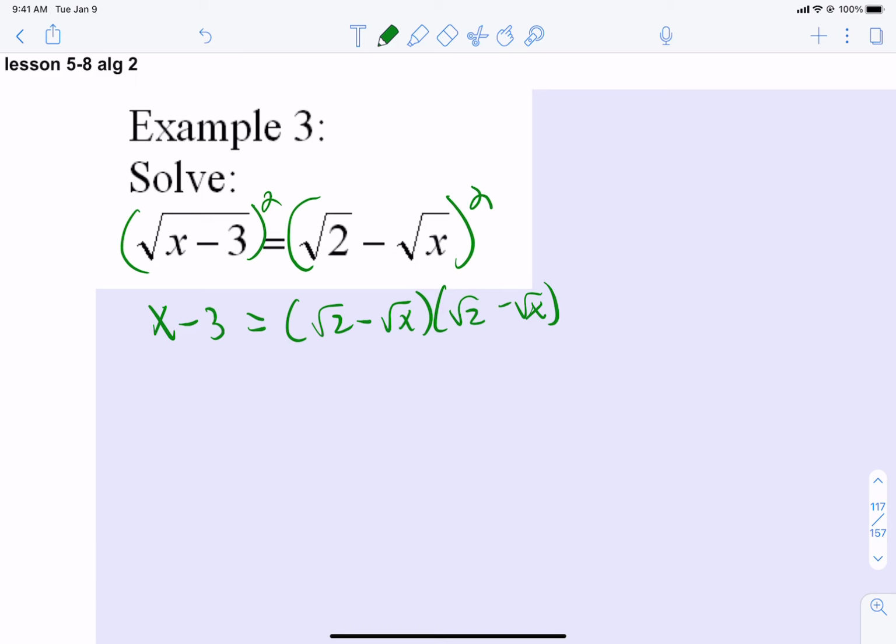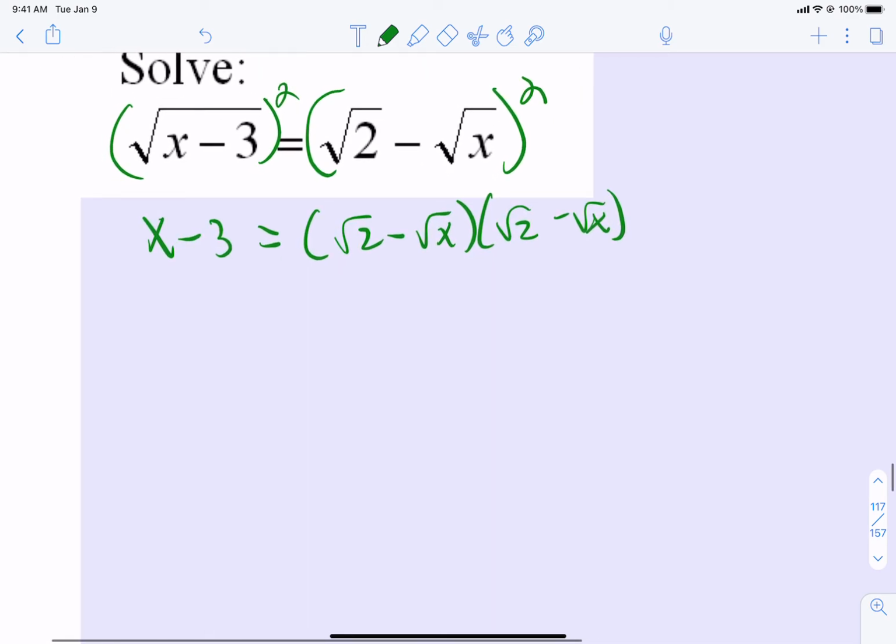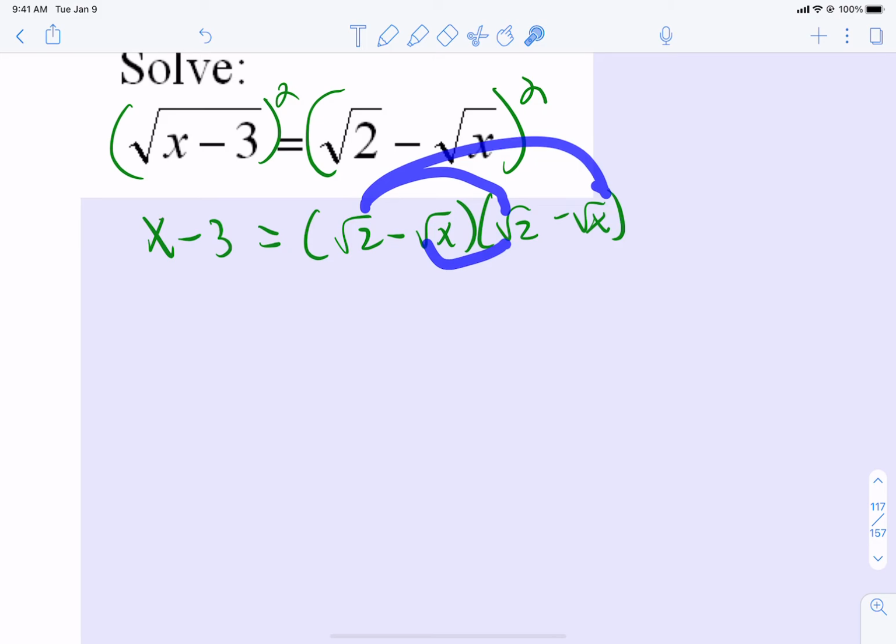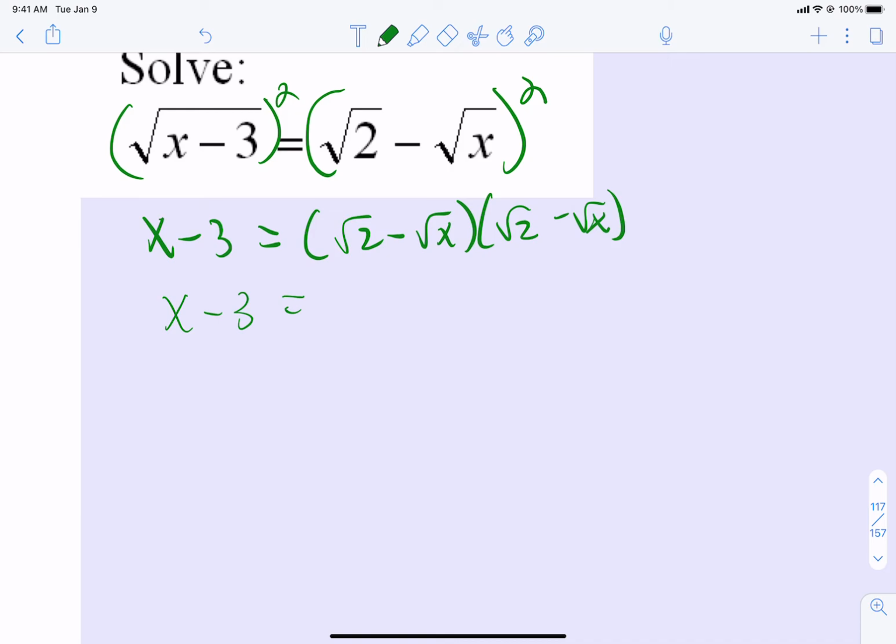So what do you got to do? Well, it becomes a foiling. You got to foil it, unfortunately. So let's FOIL, distribute that side. So we get x minus 3. Square root of 2 times square root of 2 is 2. Square root of 2 times square root of x is negative square root of 2x. Now we're going to distribute that. That's going to be negative square root of 2x minus x.